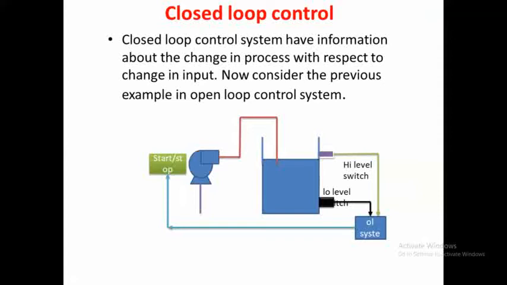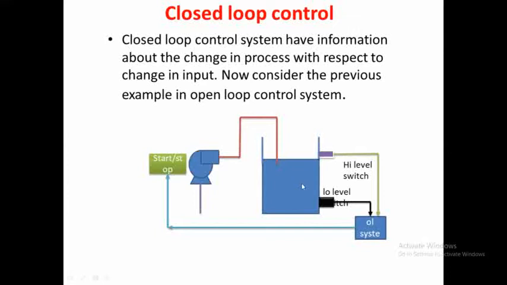Now consider the previous example as shown with the error detector. There are two types of switches given, one for the tank and one for water level indication. One is the high level switch and the second one is provided as the low level switch.